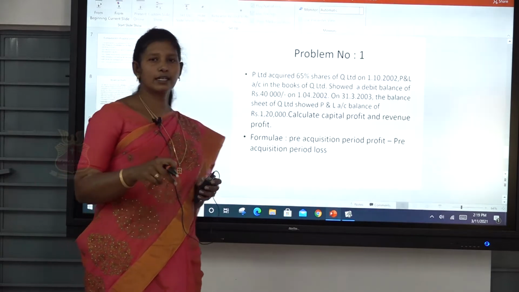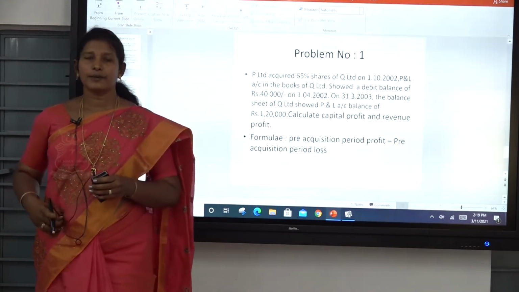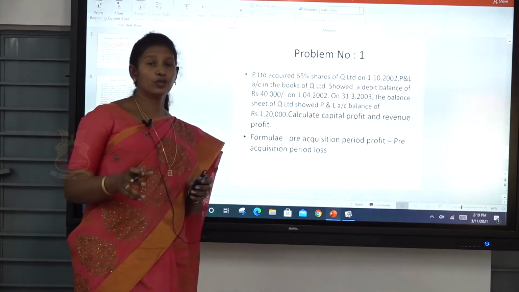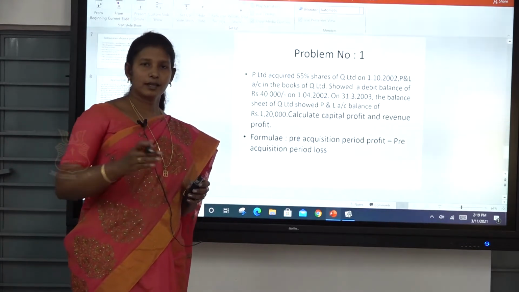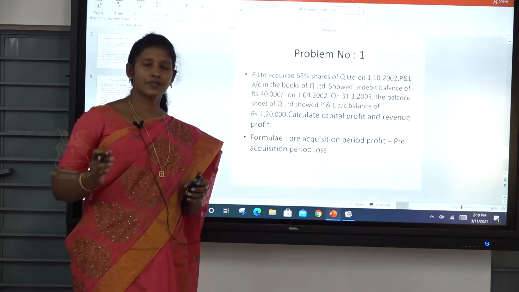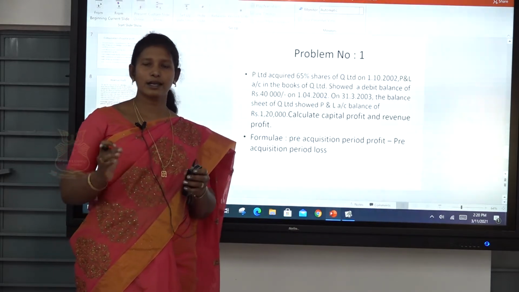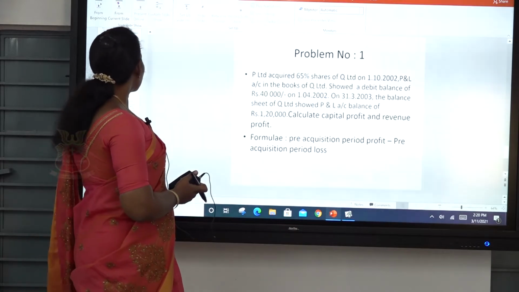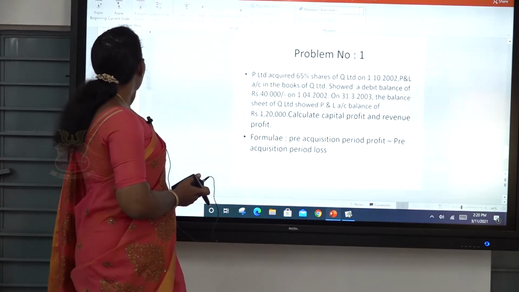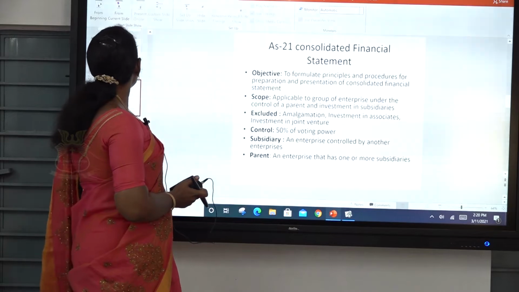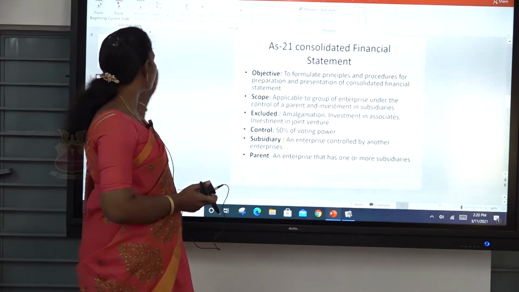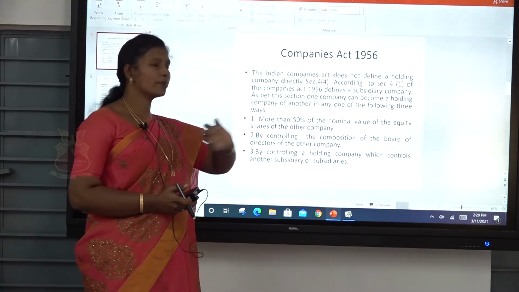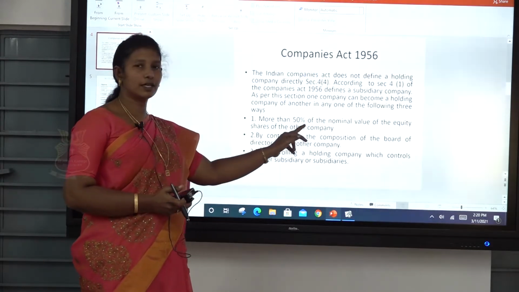So Accounting Standard 21 on consolidated financial statements clearly explains this. A subsidiary company is clearly defined under the Companies Act 1956, Section 4, Sub-section 1, as more than 50% of the nominal value of the equity shares of the other company.